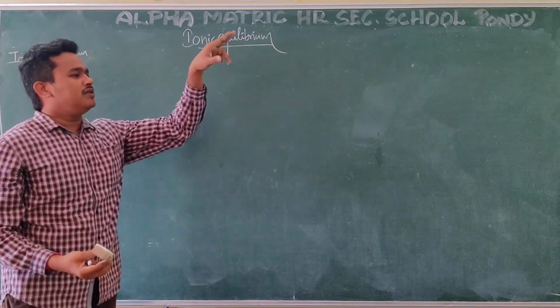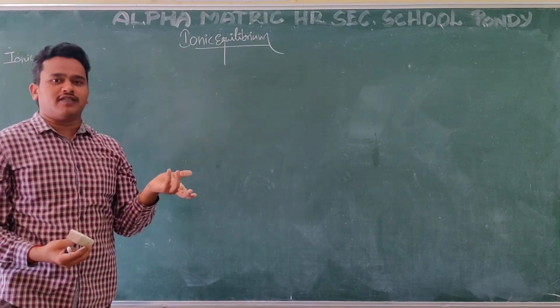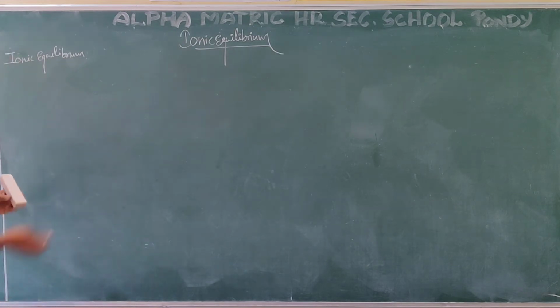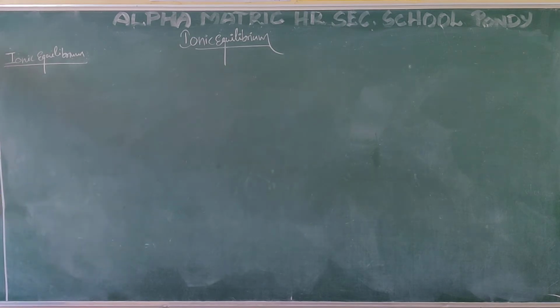But here, ionic equilibrium means ions are involved. Some ions are in the reactants, and some ions are also in the products. So that is the only difference between ionic equilibrium and chemical equilibrium. In this ionic equilibrium, we are going to discuss some electrolytes. What are the electrolytes here? Electrolytes can pass electricity.